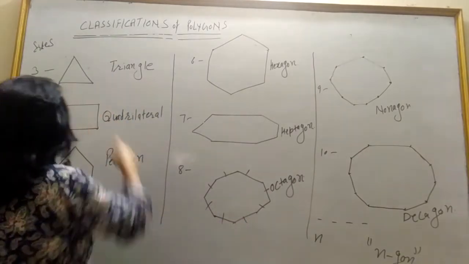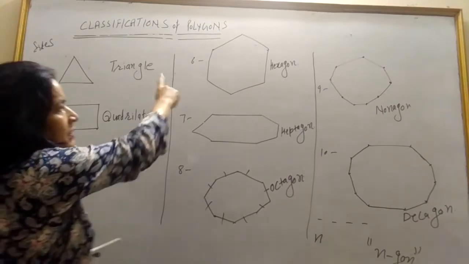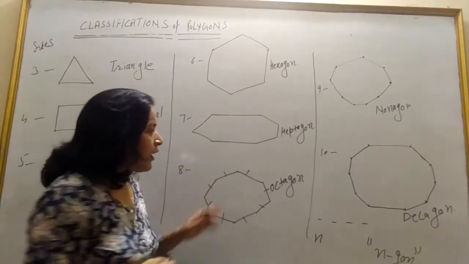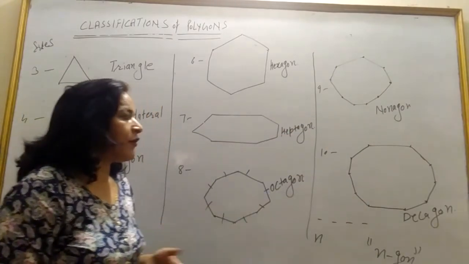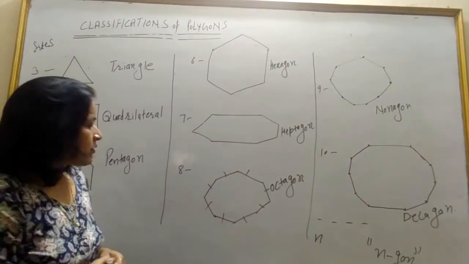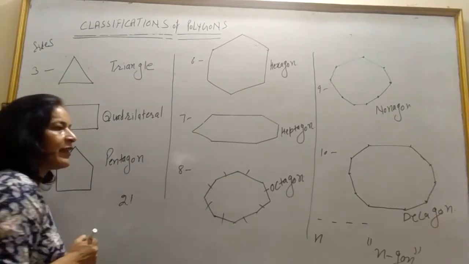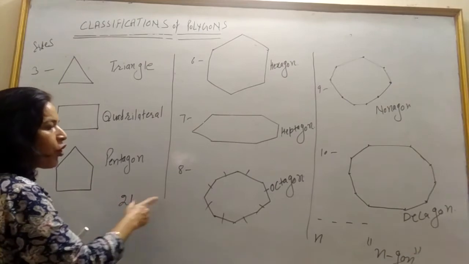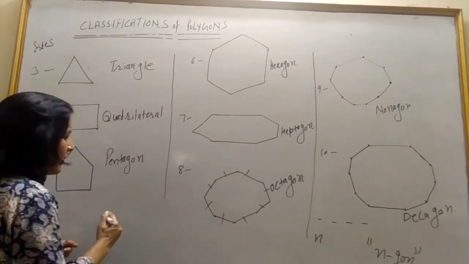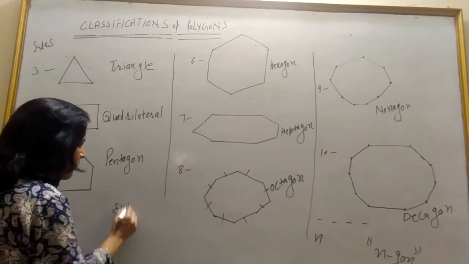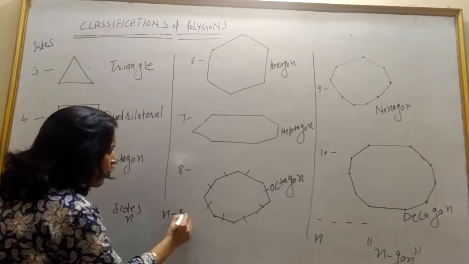And if number of sides 3, triangle, 4, quadrilateral, 5, pentagon, 6, hexagon, 7, heptagon, 8, octagon, 9, nonagon, 10, decagon. What if there are more sides? If there are 21 sided, then we will call it 21-gon. If 100 sided, then 100-gon. And in similar way, if number of sides n, then its name will be n-gon.